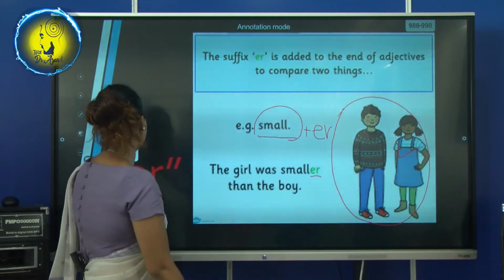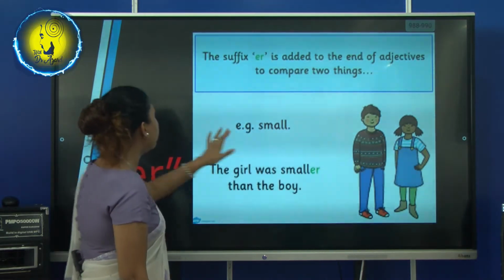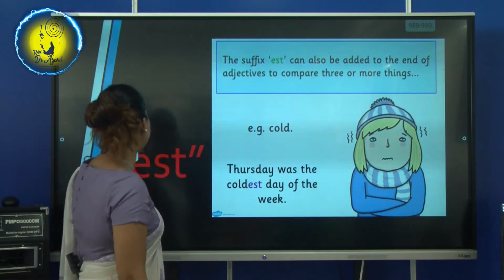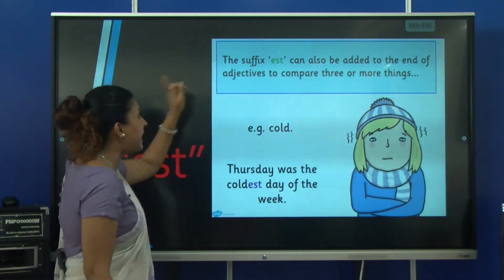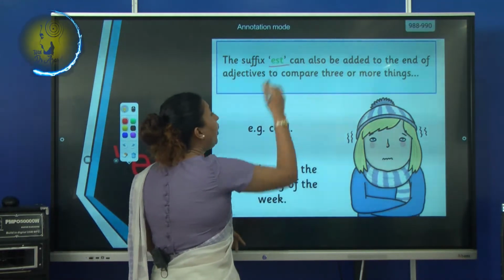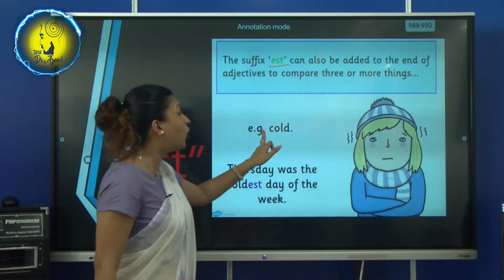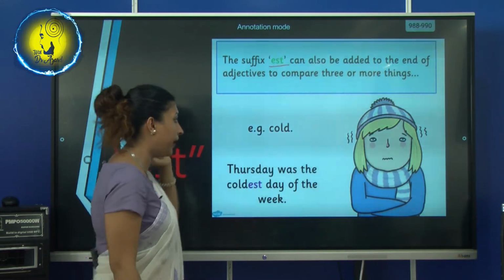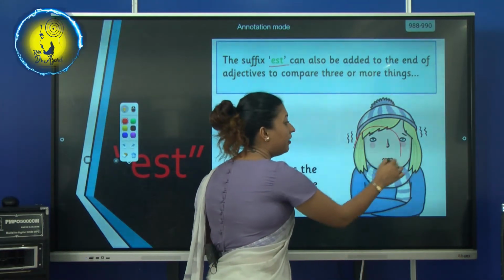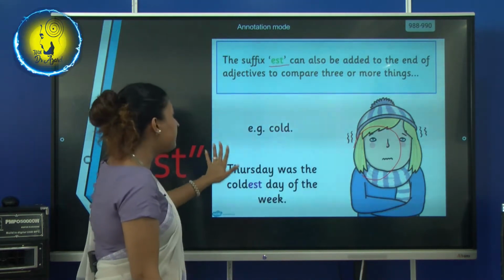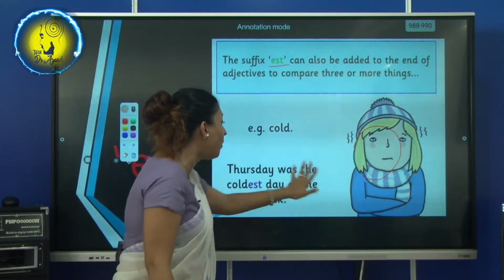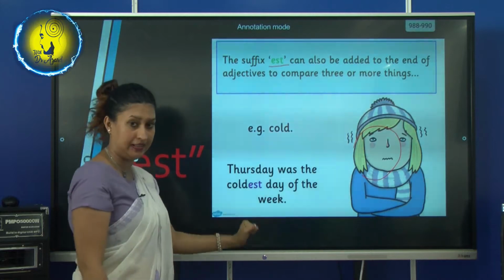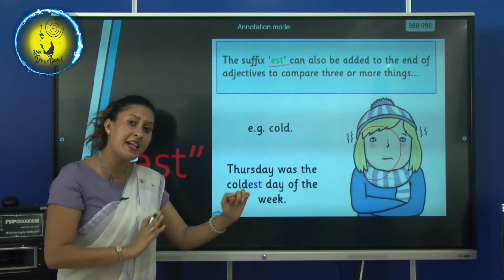Second one, we are going to learn about the suffix est. Cold. Read with me, cold. Now say she is feeling very cold. Thursday was the coldest day of the week. How many days are there in a week?